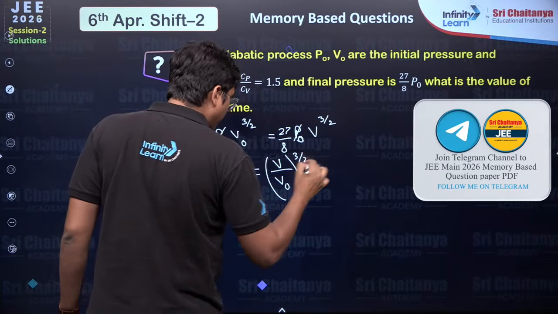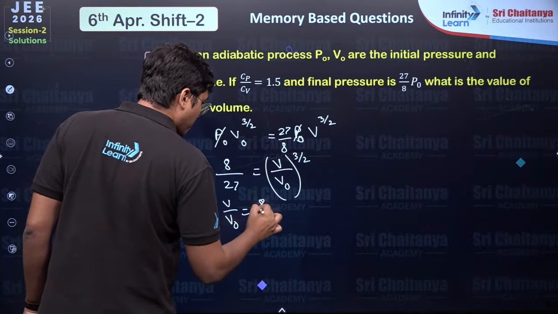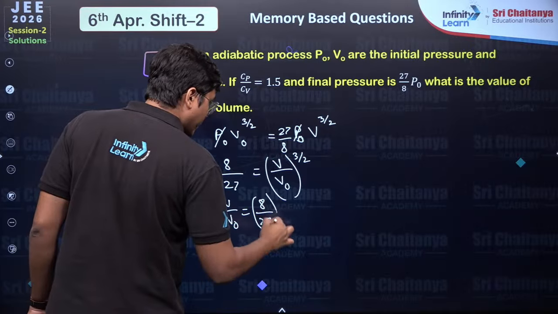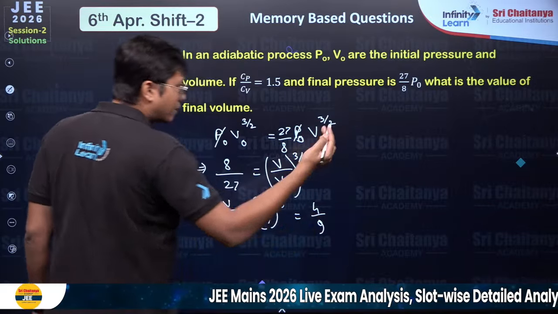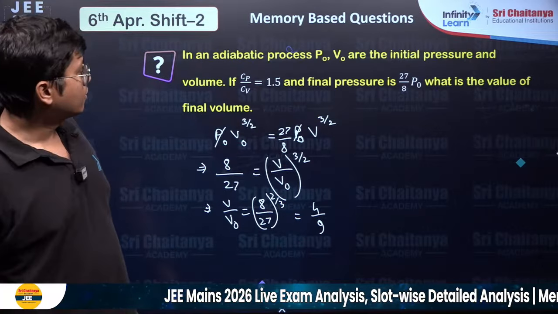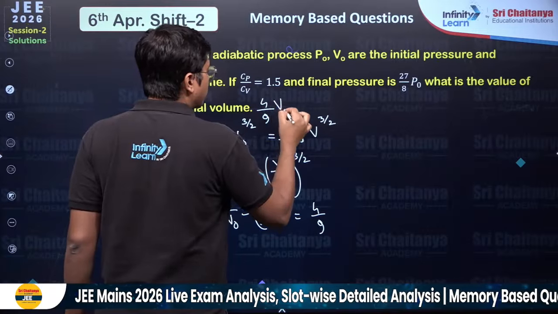to the power 3 by 2, or V over V0 is 8 by 27 to the power 2 by 3, which will give you 4 by 9. I mean, there's nothing to do. The final volume would be 4 by 9 times of V0.